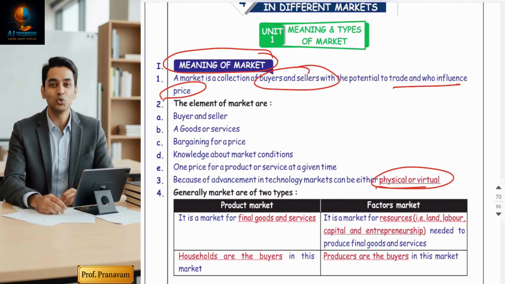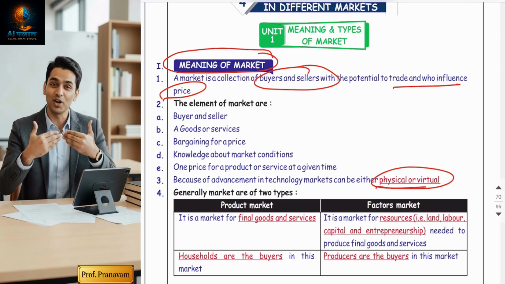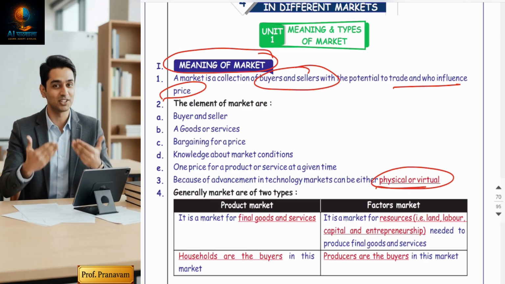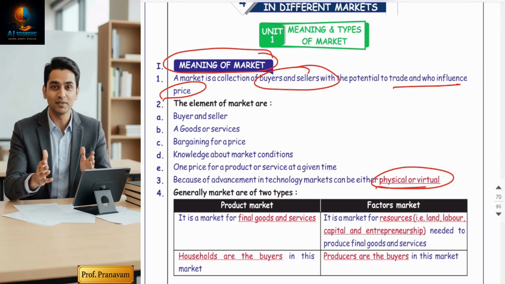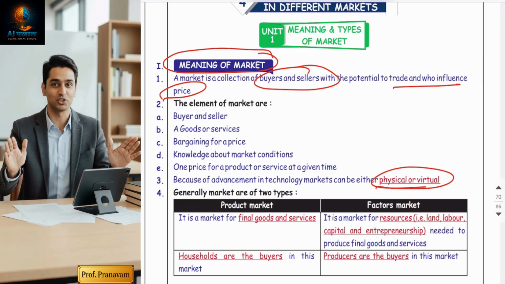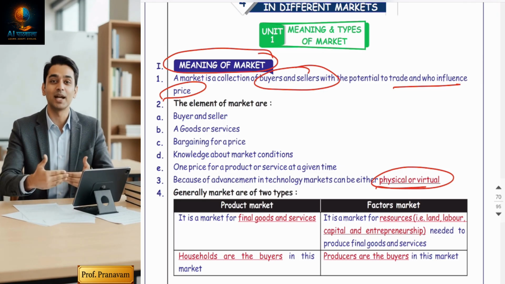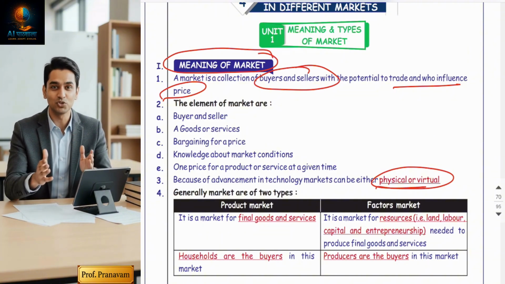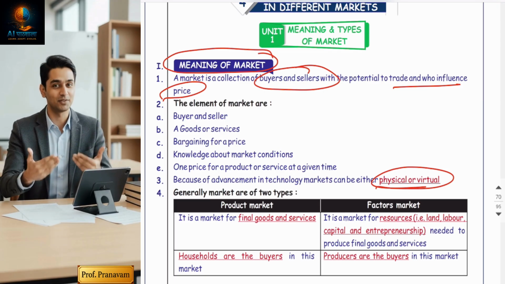Because of technological advancement, now you have Amazon, you have Flipkart. That's why I told you it is not a place, it is a system. And physical markets, as usual, are like vegetable mandis. So, in simple words, a market is not defined by location but by the interaction between demand and supply.